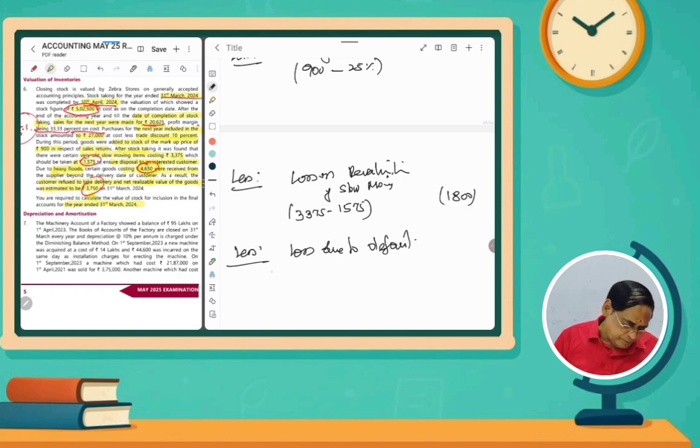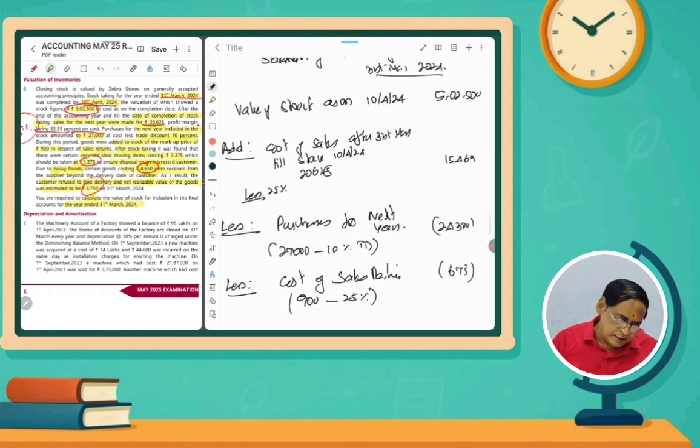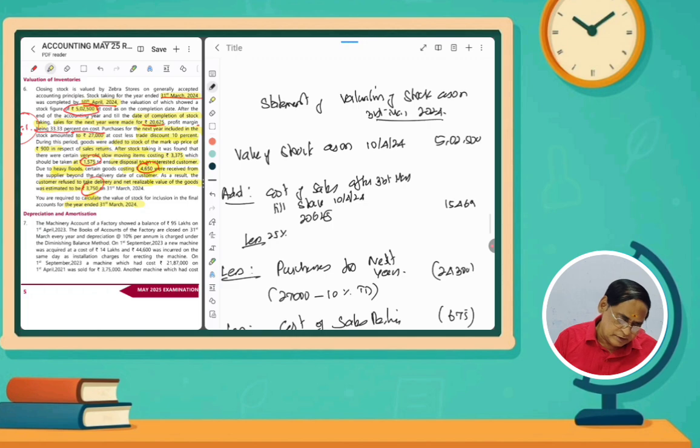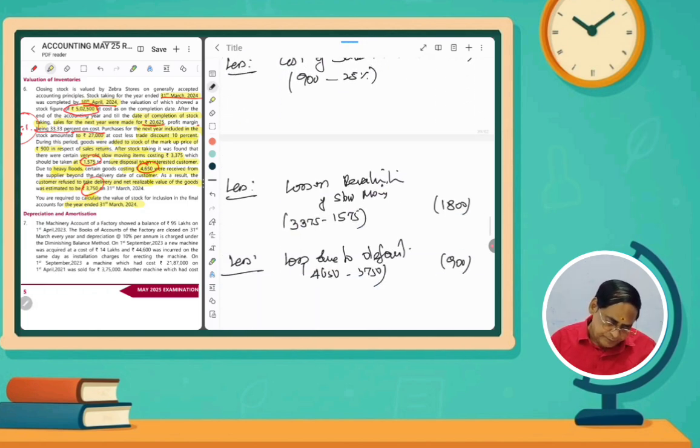So the loss will be 4,650 minus 3,750. So 900 rupees is to be deducted. If you are adjusting these figures, we will find out the balance value of stock as on 31st March 2024. So what is the value?